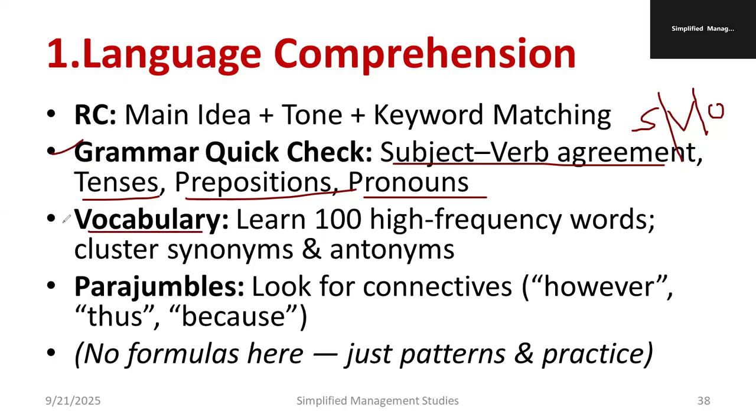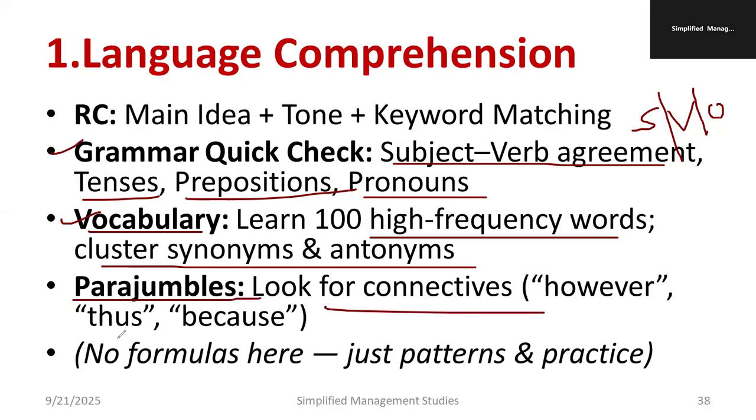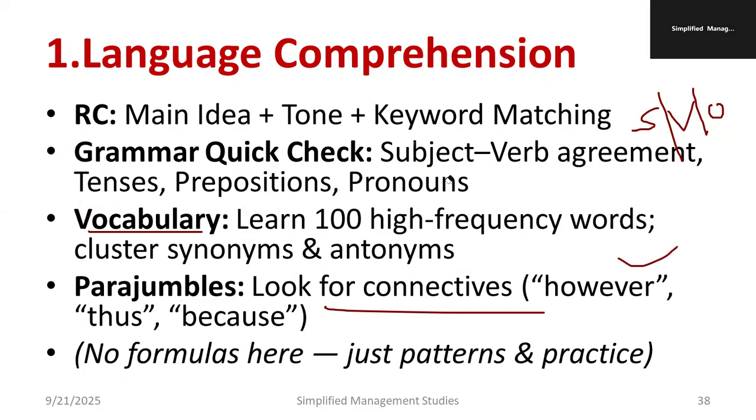Vocabulary: learn 100 high frequency words, and cluster the synonyms and antonyms. Similarly, para jumbles: look for connectives like however and this, because these connecting links you have to remember. So these are the thumb rules related to language comprehension. I hope you understood how to answer the questions related to language comprehension.